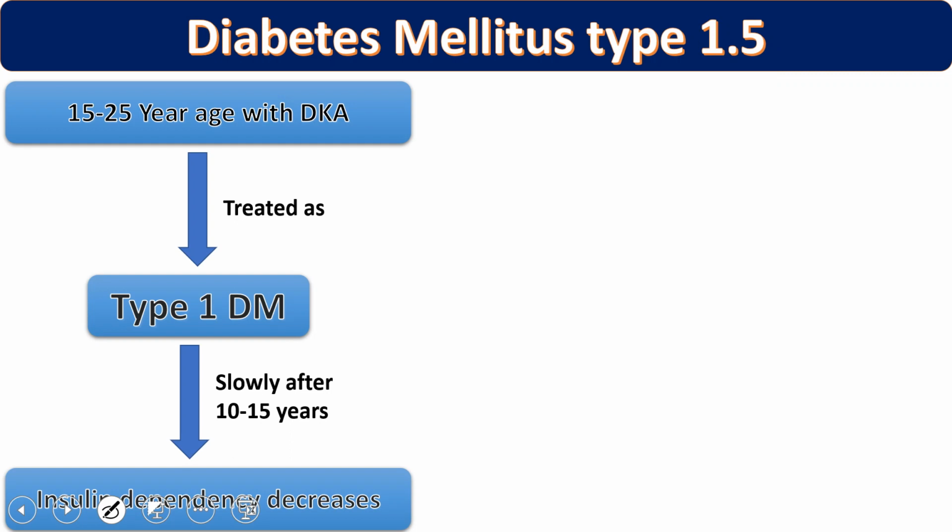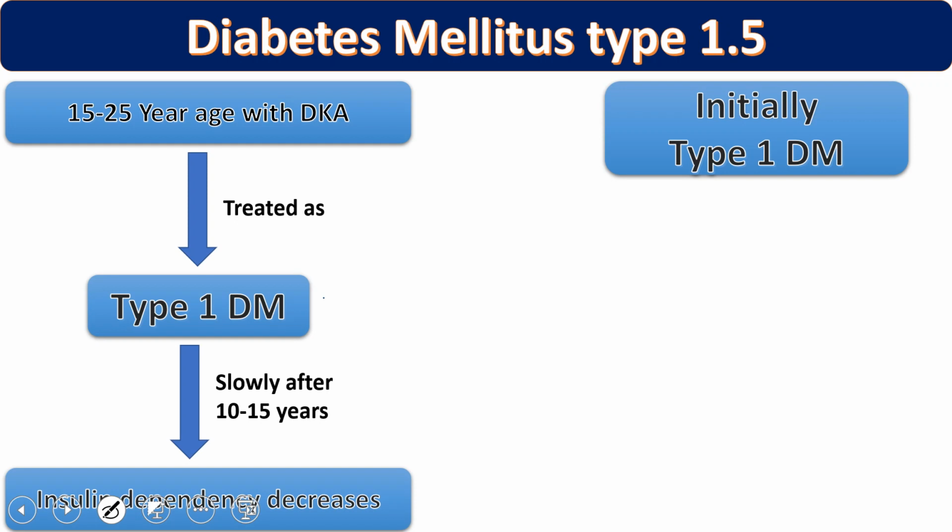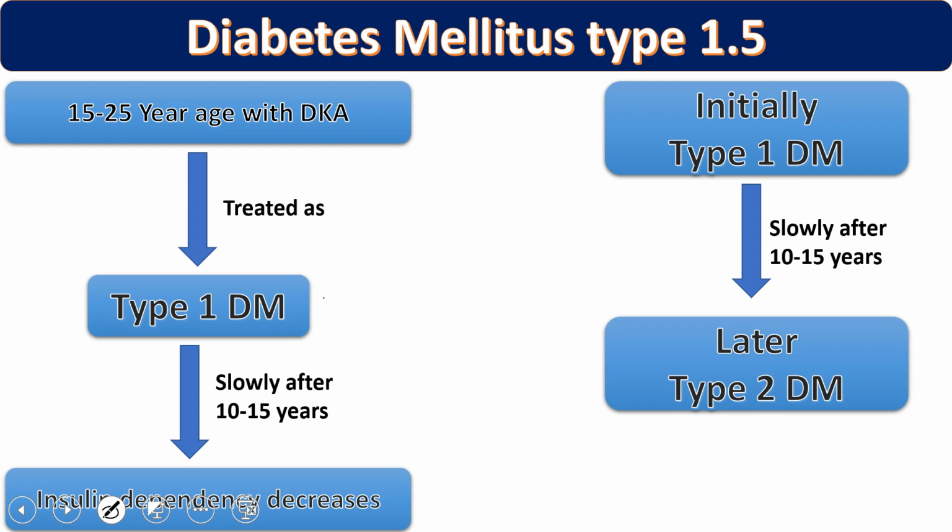Slowly, after 10 to 15 years of diagnosis, their insulin dependency decreases, because it is type 1 diabetes mellitus, so normally they will take insulin, but slowly their dependency on the insulin decreases. As soon as insulin dependency decreases, they become type 2 diabetes mellitus, because they don't require insulin now. So initially it was type 1 diabetes mellitus, and slowly it tends to insulin independent, that is type 2 diabetes mellitus. It starts with type 1 and later on moves to type 2 diabetes mellitus.